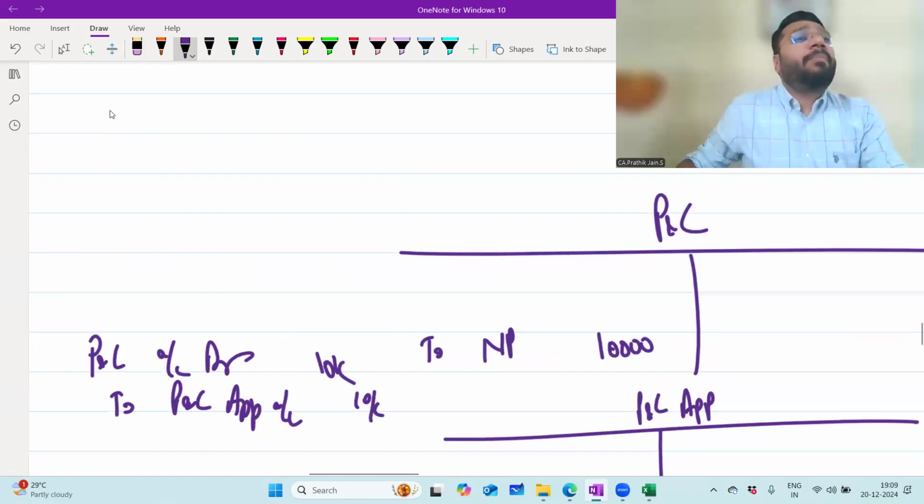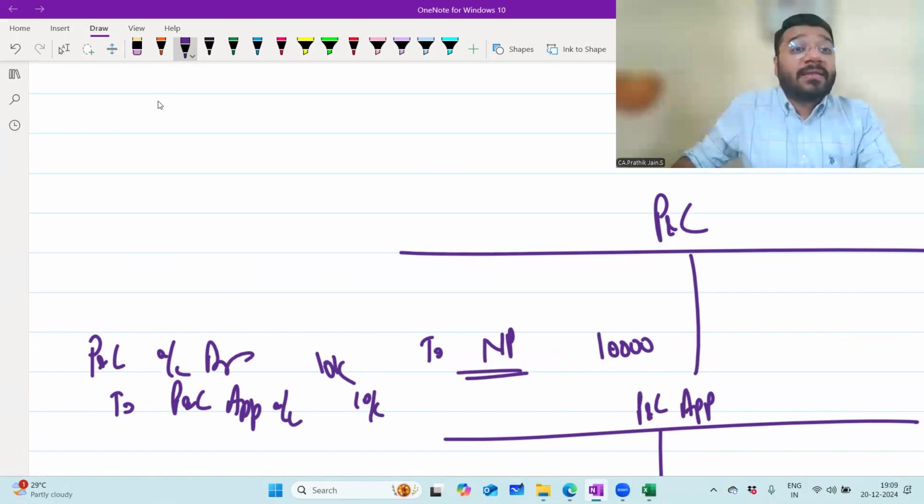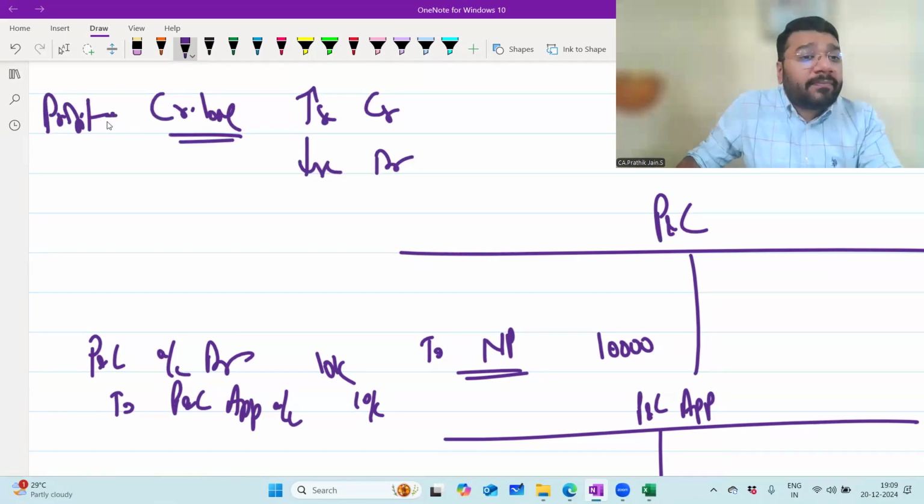P&L account, P&L appropriation account, trading account. What is the nature of all the three accounts? Nominal account. Debit all expense and losses, credit all income and gain. Profit's nature is what? Credit. All the profits, income, gain will have what balance? Credit balance. This all of you agree? If I want to increase the profit, what should I do? Credit. If I want to decrease the profit, what am I supposed to do? Debit. So can I say profit has credit balance? Yes, and in order to increase the credit balance, I have to give a credit, and to decrease, I have to give a debit.